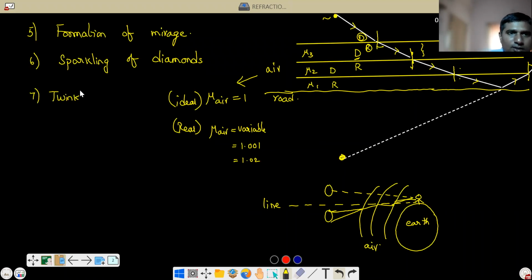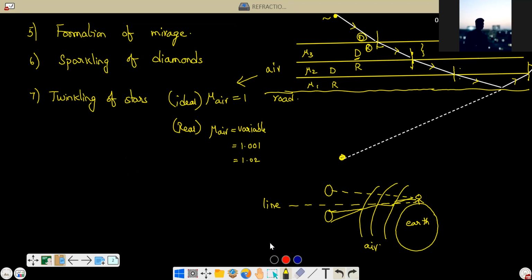And one more thing I forgot, the seventh one, that is called twinkling of stars. Twinkling of stars is also due to total internal reflection. The stars don't twinkle, but it appears so because of total internal reflection. Suppose this is a star.